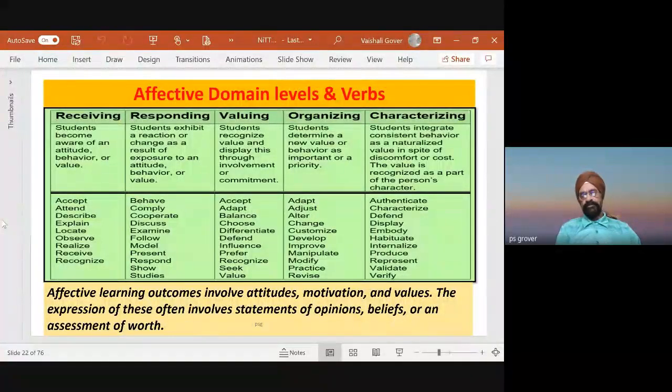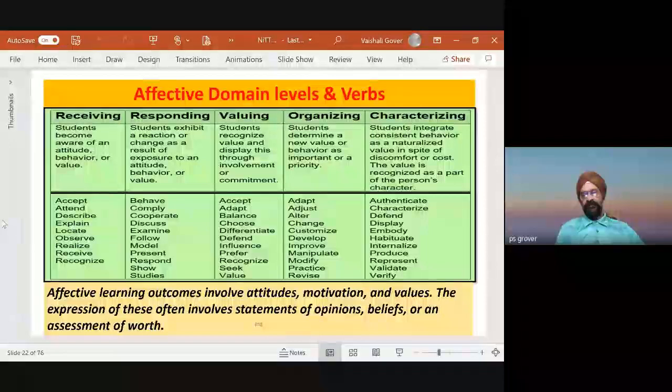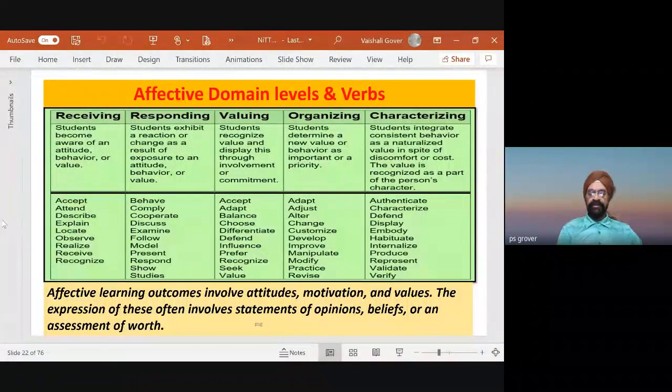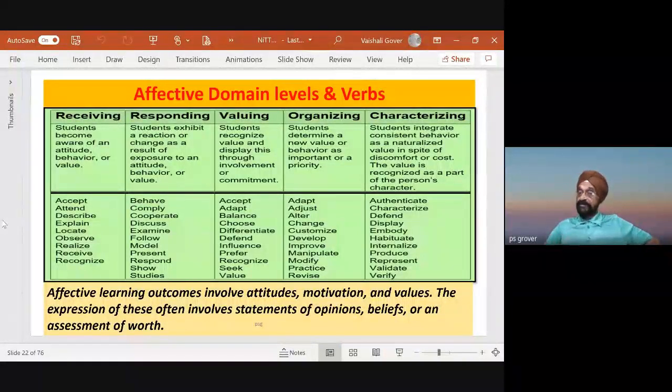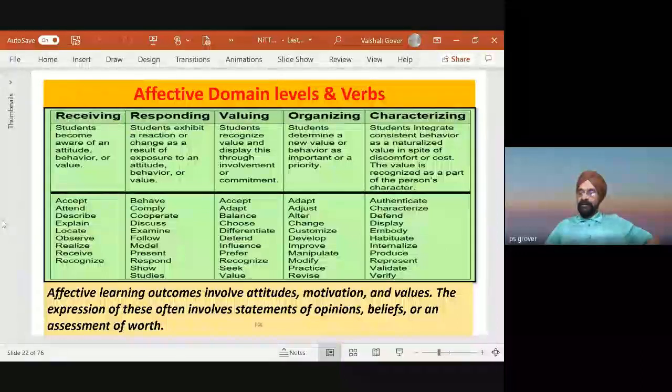I want a student to have empathy. I want a student to imbibe ethics. I want a student to be a caring citizen. I want a student to be, let us say, contributing to the welfare of the society, where it gets reflected in the learning outcome.